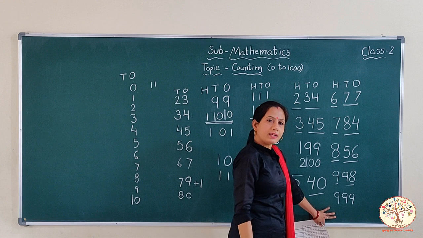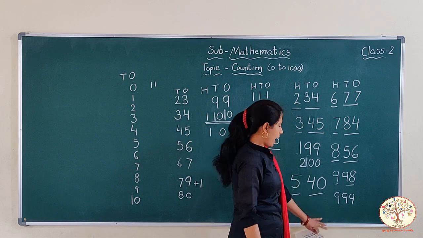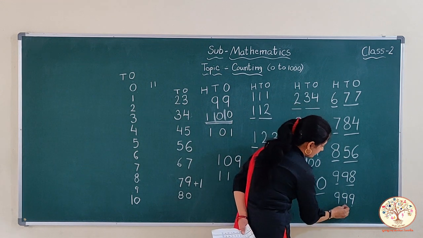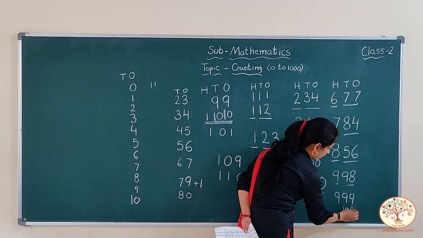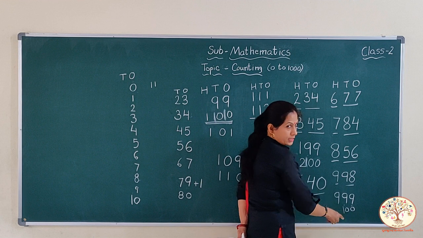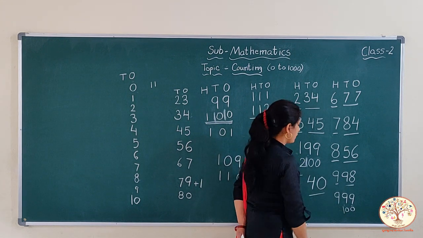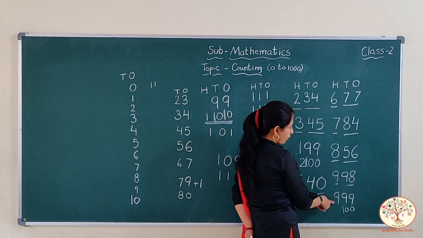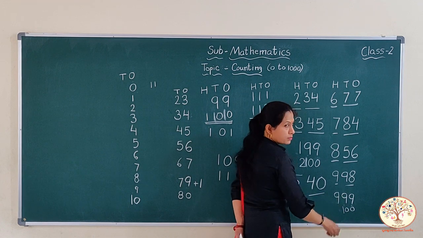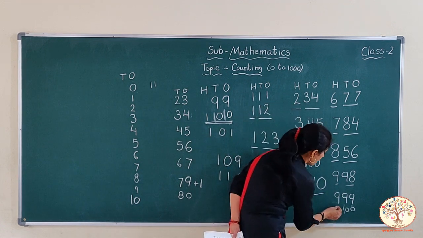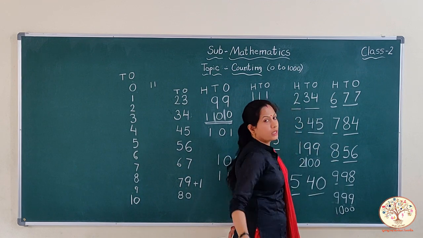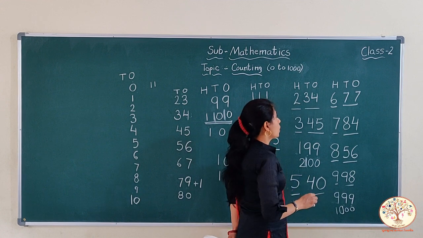What comes after 999? As you have learned, 99 becomes 100. 2 digits can't live in a family. So 1 goes to the 9, that is of the 100 family. 9 becomes tens. 2 digits can't live in a family.